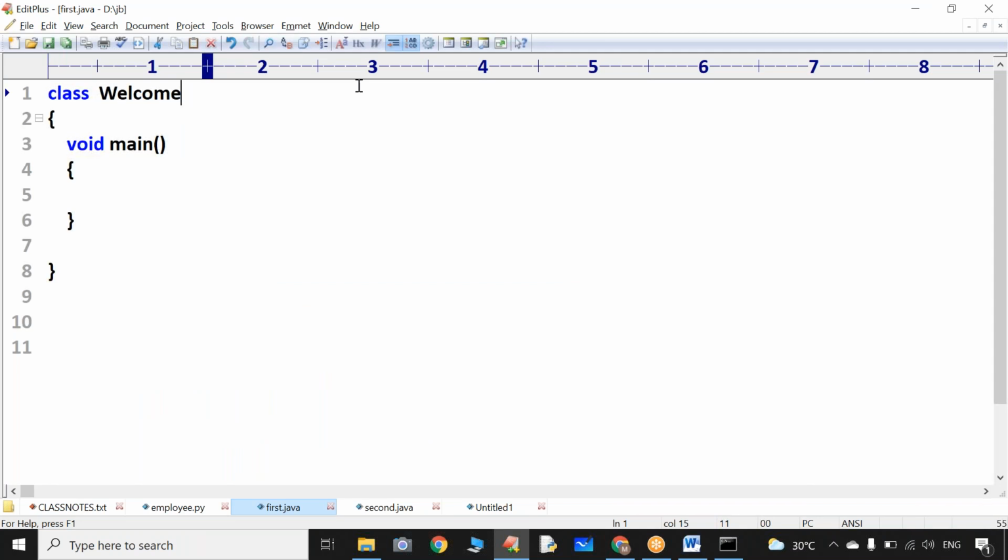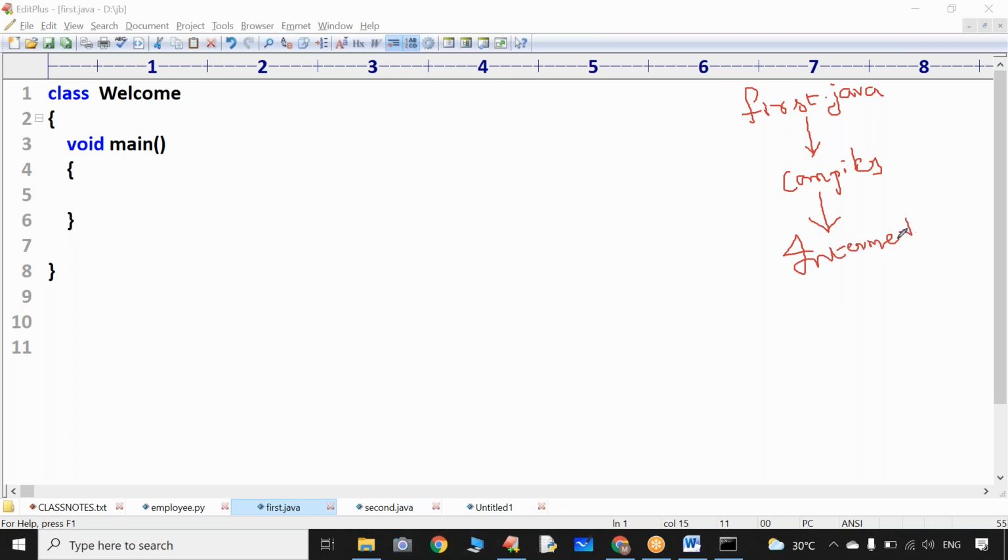Let me explain internally what will happen. The name of the program is first.java. In first.java, the Java program is developed by using English-like statements. When I hand over the program to the Java compiler process, the compiler converts the English-like statements into some kind of intermediate code.